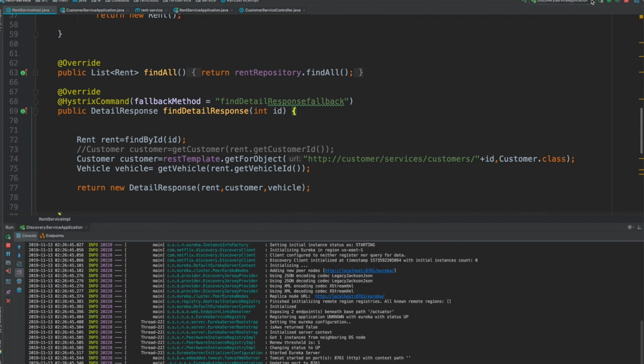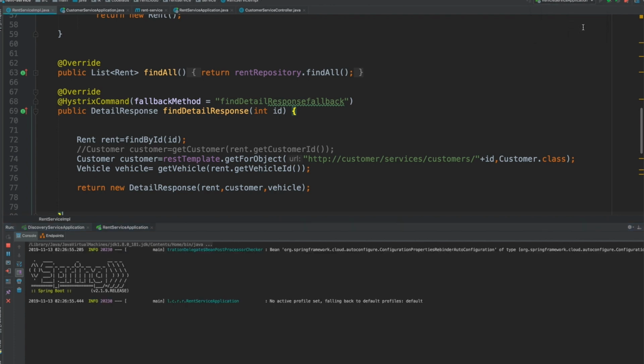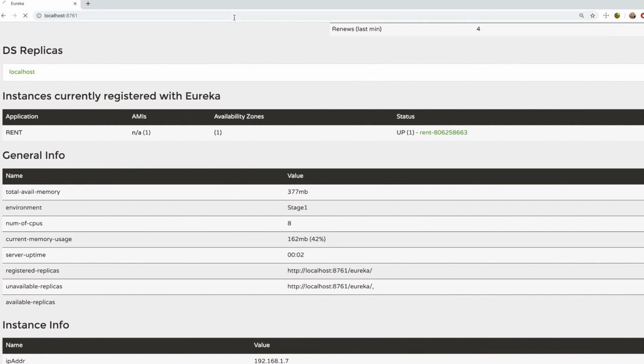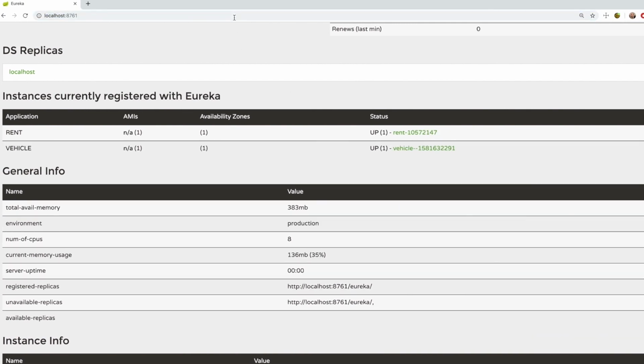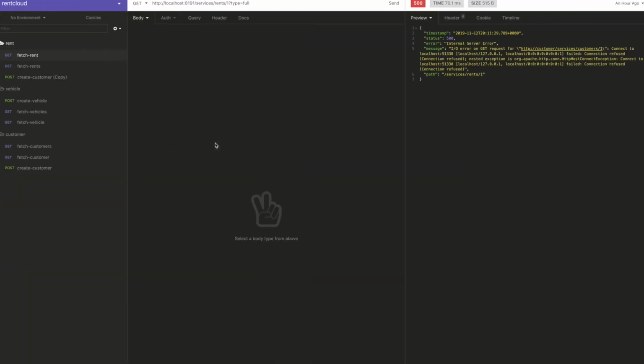Okay, and then let's start them one by one. Run the vehicle service and the customer service. Right, so if you go back here, you can see the customer service is still not up. Okay, so now you can see all the services are running, right?